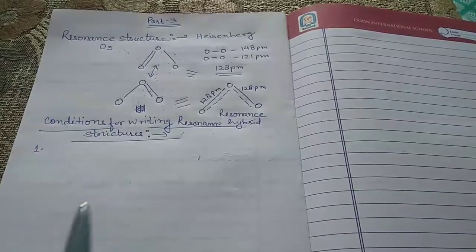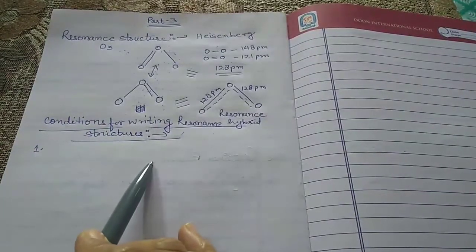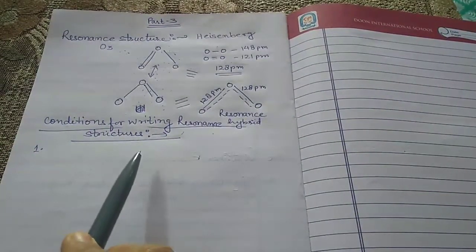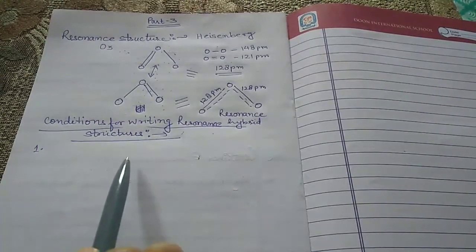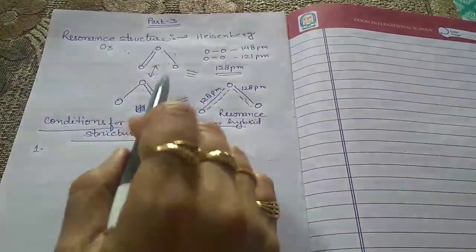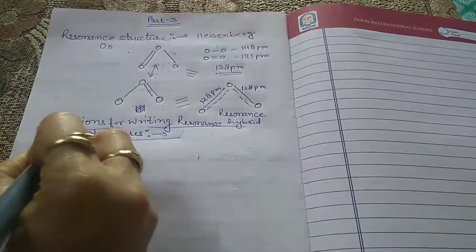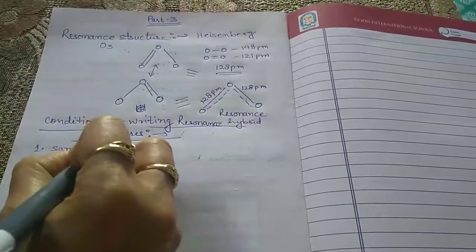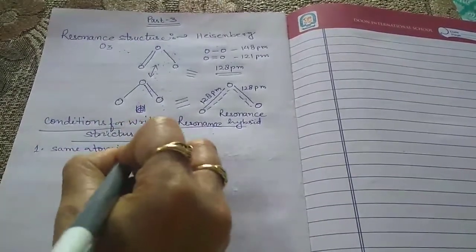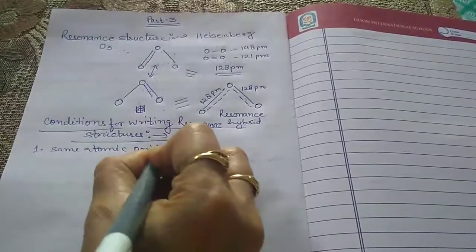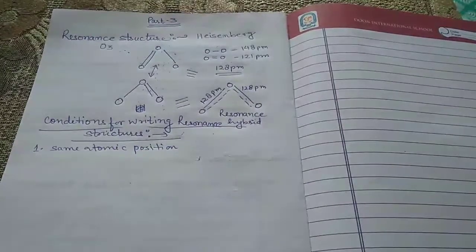The first is the contributing structures should have the same atomic position. These two are the contributing structures. So they should have the same atomic position. This is the first condition.